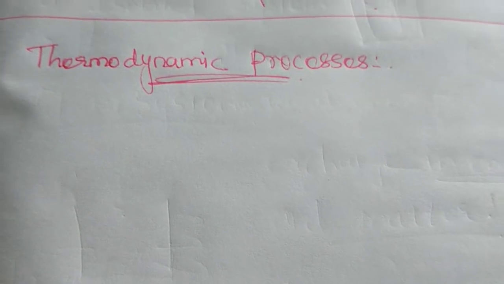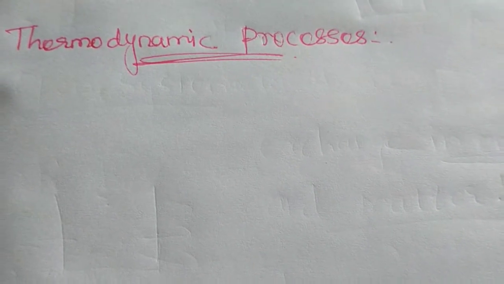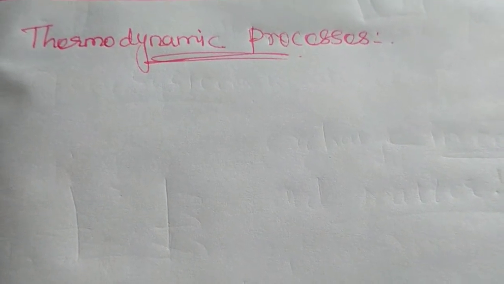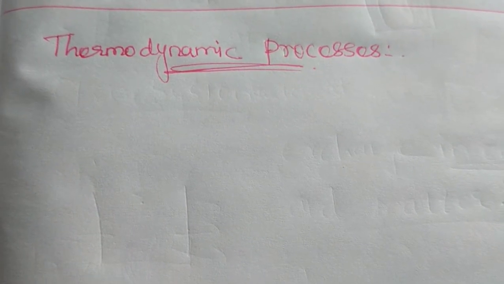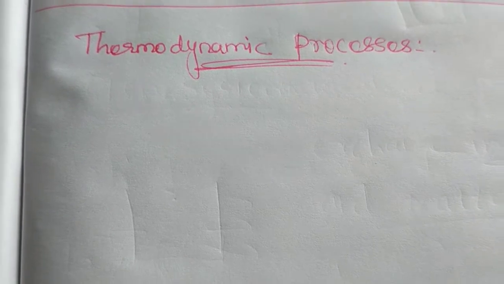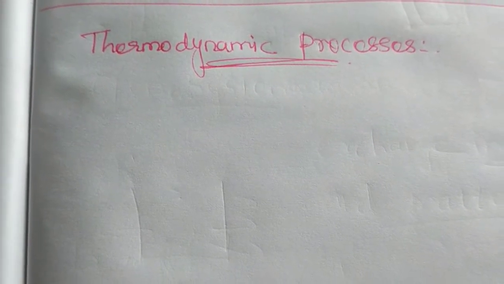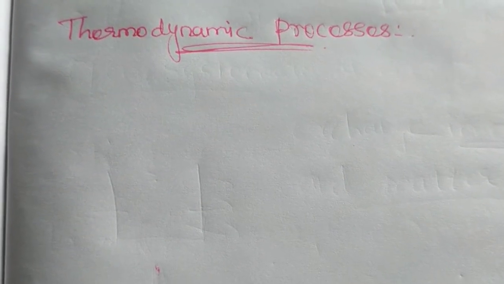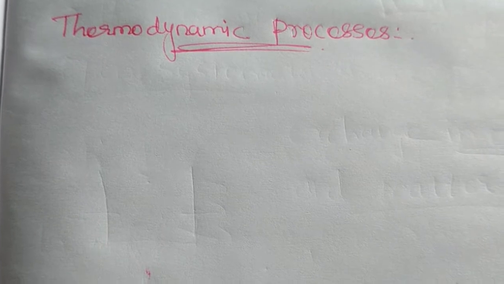Now we are going to study the thermodynamic process which happens during thermodynamics. So the thermodynamic process means the method we use here to modify the system or produce some changes in the system. That process or method is known as a thermodynamic process.